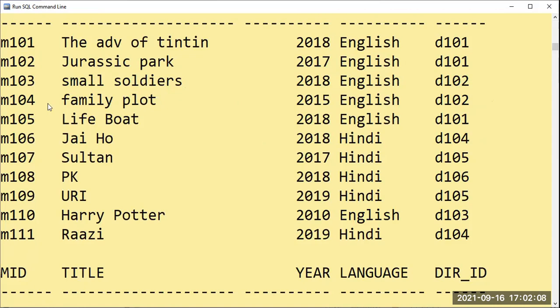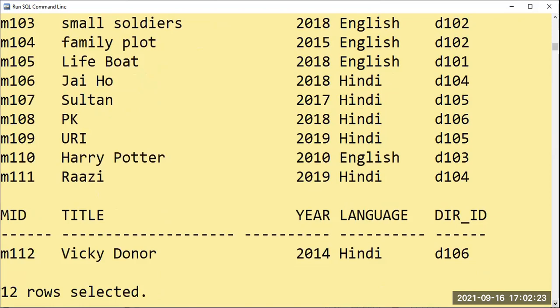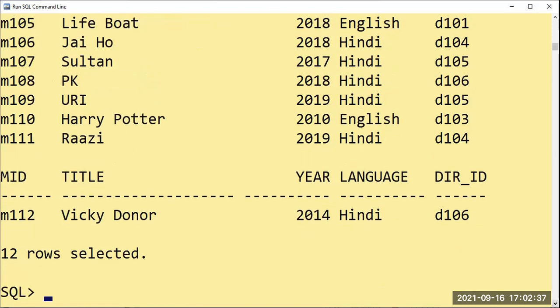That is 103, 104, should be given in the rating table as 2, 3 here, for M103 and for M104. Other things you can remember. Let us go from here. Jai Ho, 106, 107 for Salman Khan we have to give. And after that, anyhow you can take it, but at least make sure you remember that.